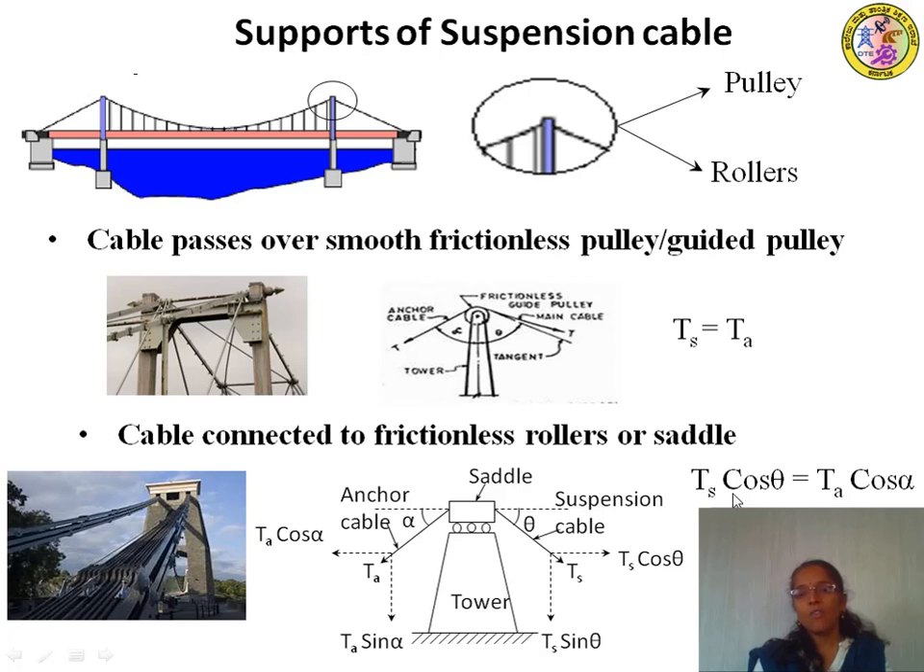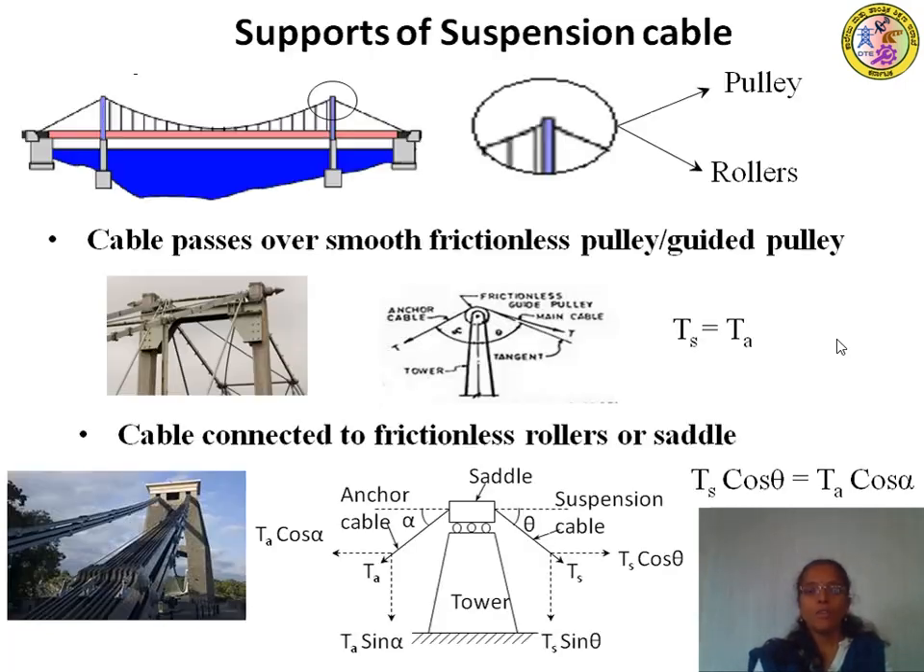In case of roller supports, the horizontal component of tension in the suspension cable should be equal to the horizontal component of tension in the anchor cable. So these are the two conditions you have to remember. That is how the suspension cable is supported to the tower and the anchor cable.